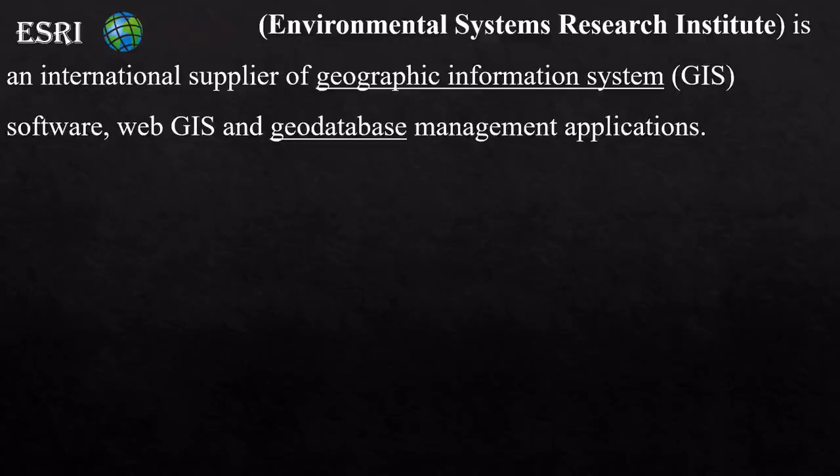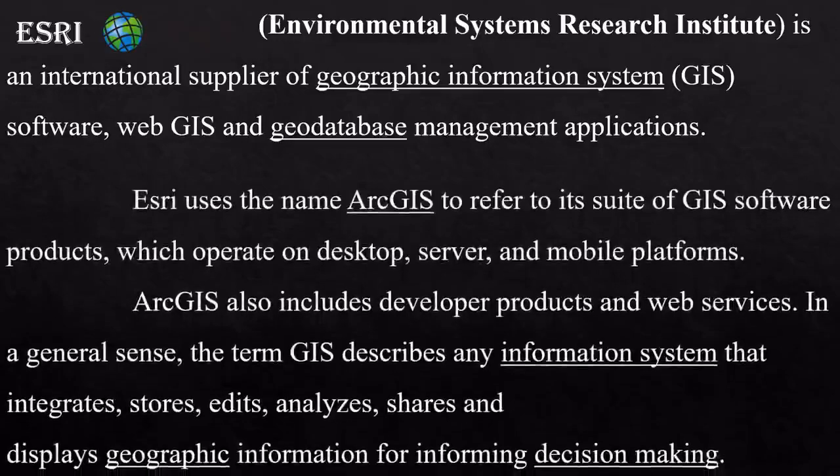Also, we can use geodatabase management applications. Now, ESRI uses the name ArcGIS to refer to its suite of GIS software products which operate on desktop, server and mobile platforms. So, you can use this ArcGIS on your desktop, on any servers and on your mobile platforms also. ArcGIS also includes developer products and web services.